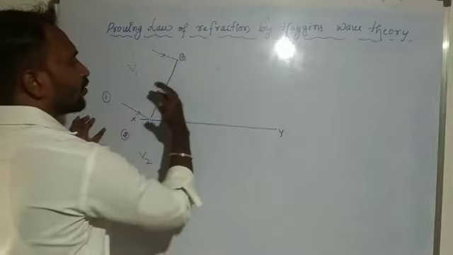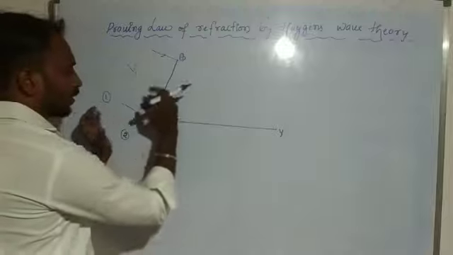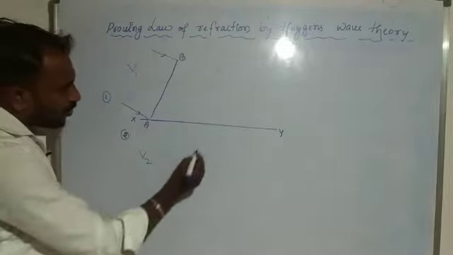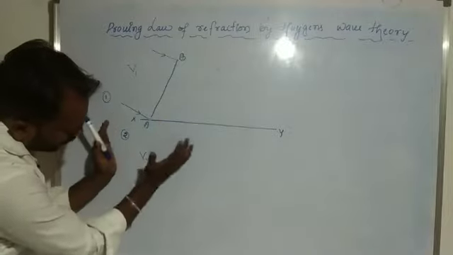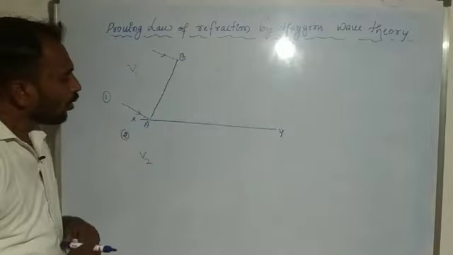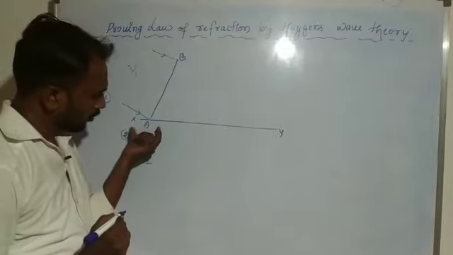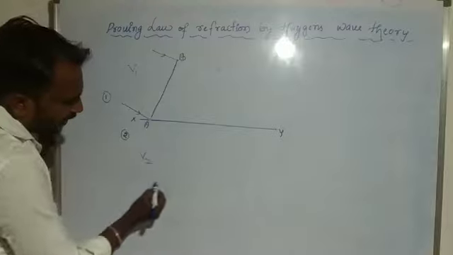Secondary wavelets are formed in all directions, like that. It means here we have air media and glass media, and secondary wavelets form at a particular interval of time. So edge A strikes this refracting surface, and here we get secondary wavelets.